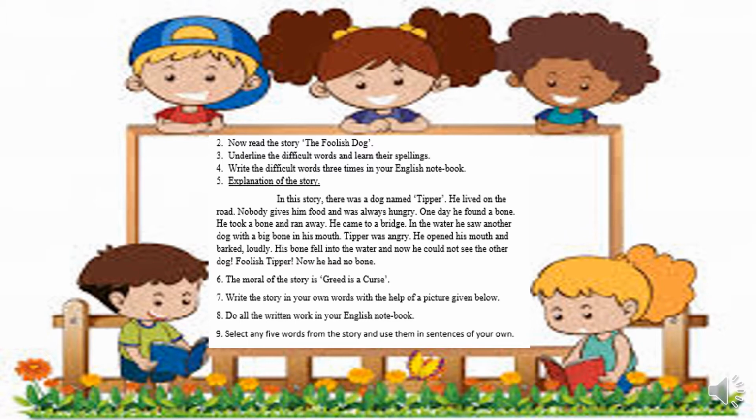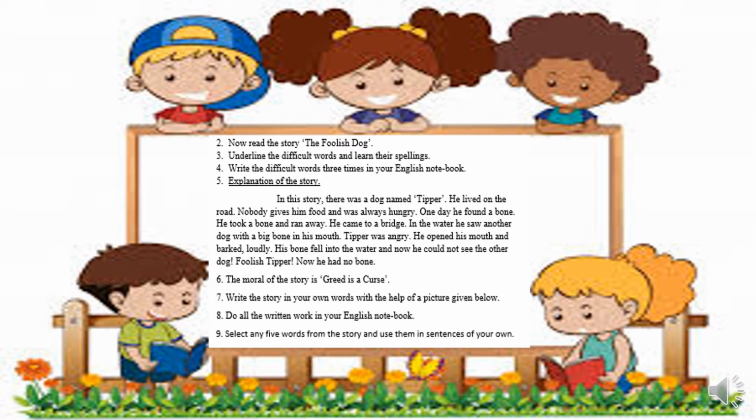Now the next paragraph is, one day he found a bone on the road. He took it and ran away. He ran and he ran. He ran very fast. He came to a bridge. He was tired, so he stopped for a minute. He stood on the bridge and looked into the water. So in this paragraph you just underline the words fast, bridge, tired, stopped, minute.